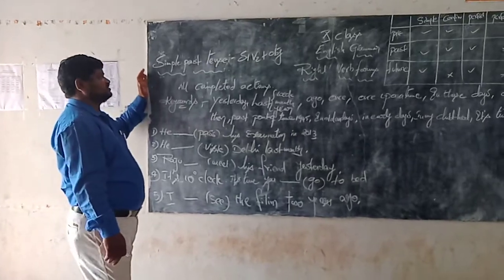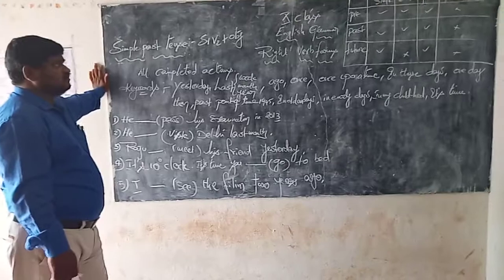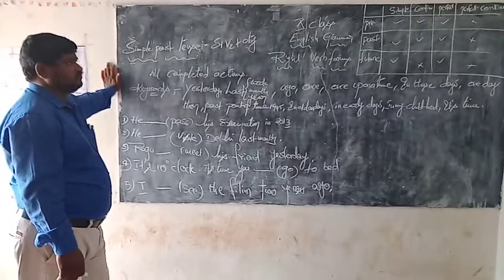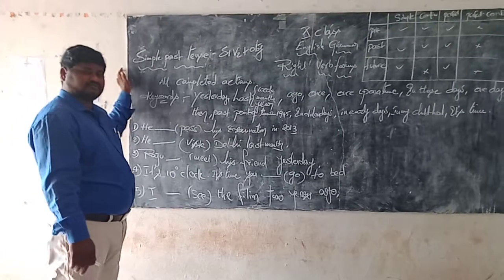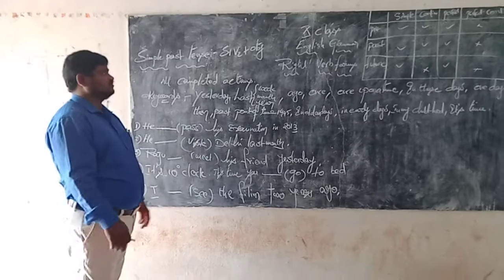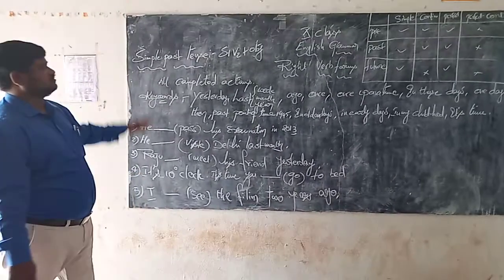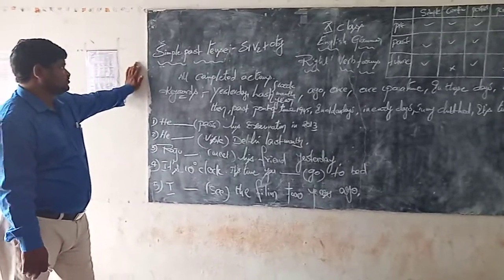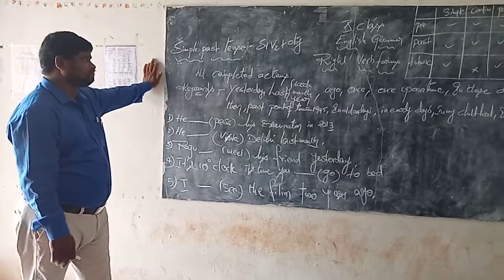And today, the simple past tense. Yesterday, 10th class boys called me on the phone and asked me to please explain the simple past tense. So today, that's why I take the simple past tense.